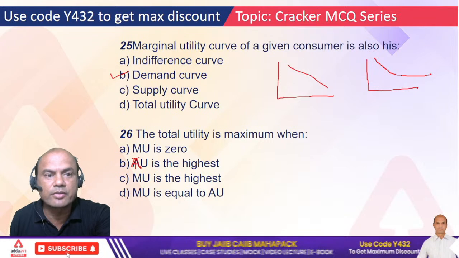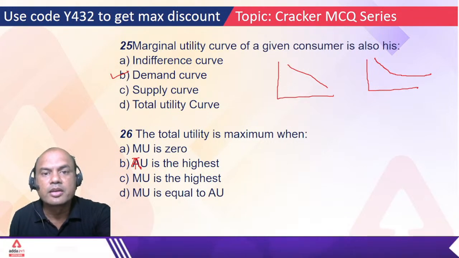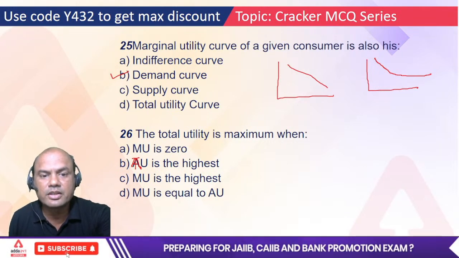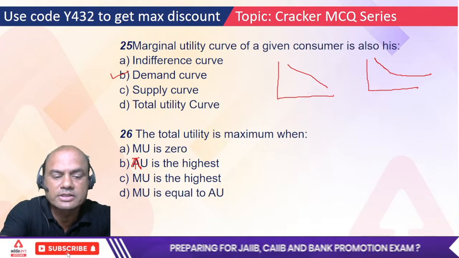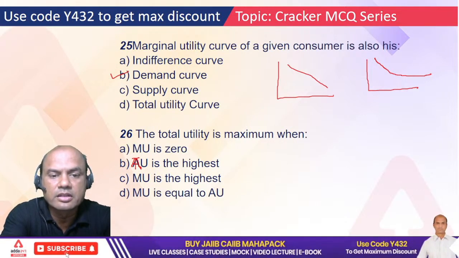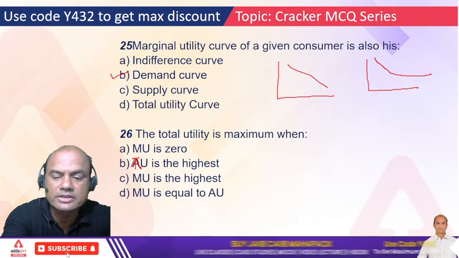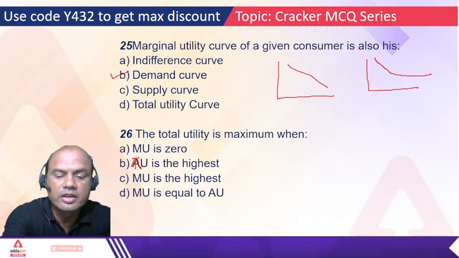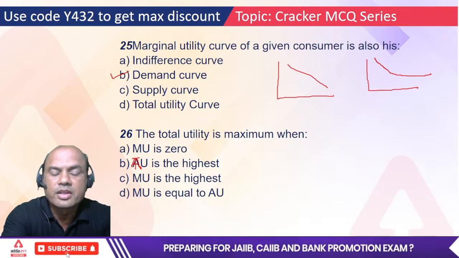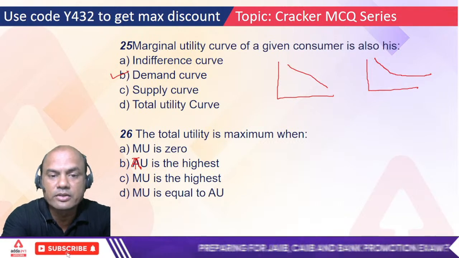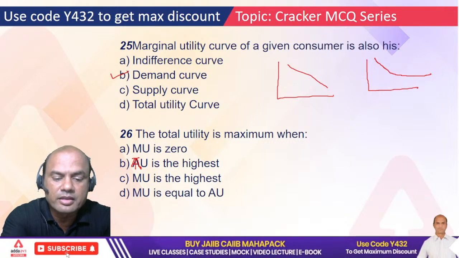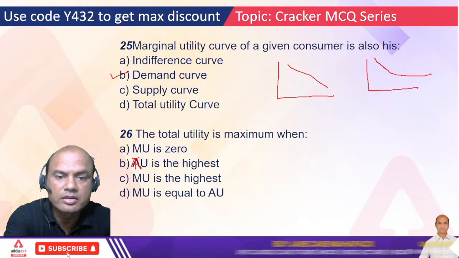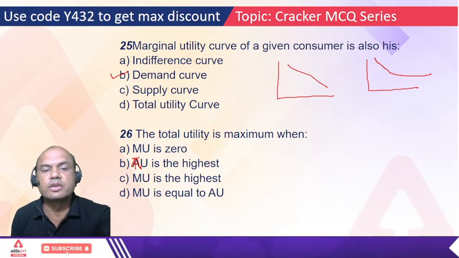What is the answer, everyone? I'll show you in the graph then.